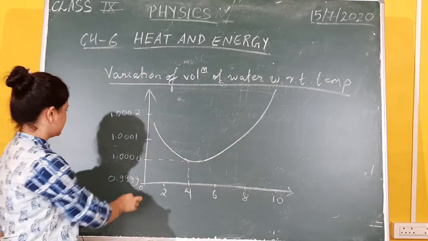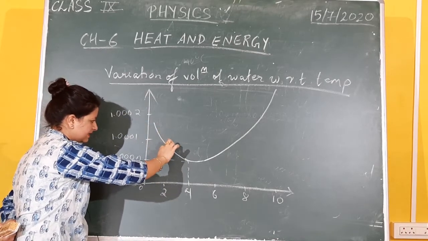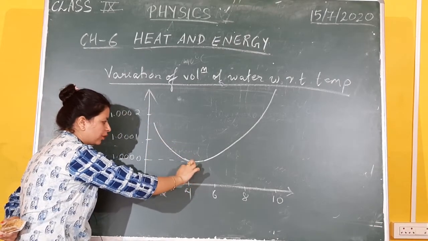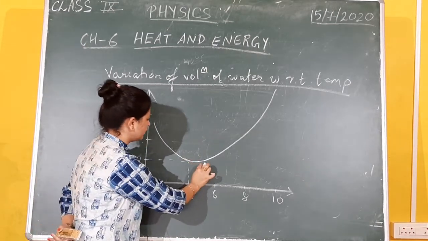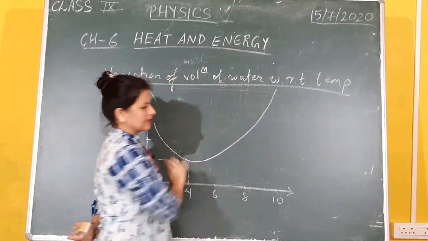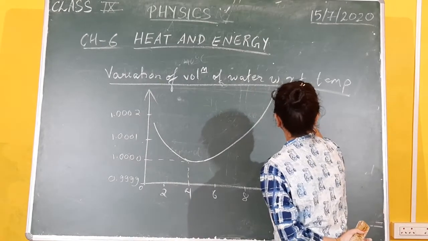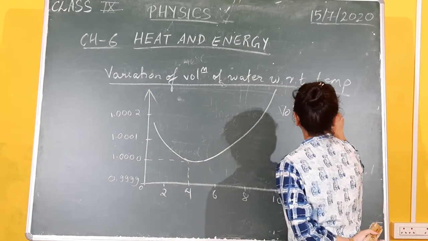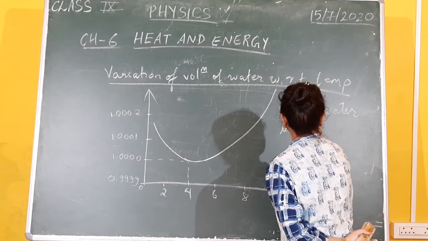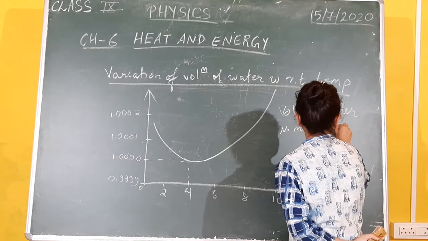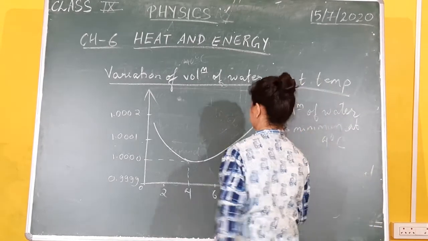Now what has happened? From 0 to 4, the volume is decreasing. Yes, at 4 degrees Celsius, the volume has reached its minimum point, after which the volume is again increasing. So this proves that the volume of water is minimum at which temperature? It is minimum at 4 degrees Celsius.